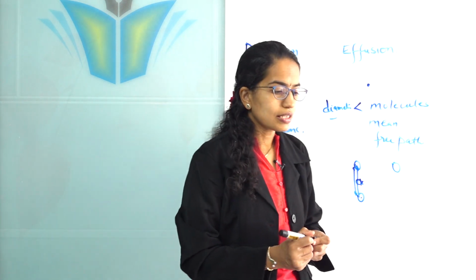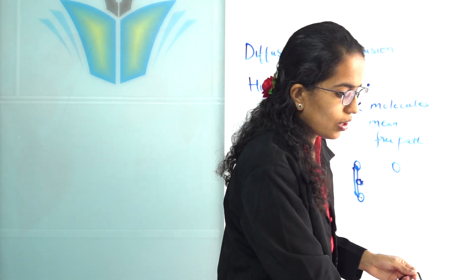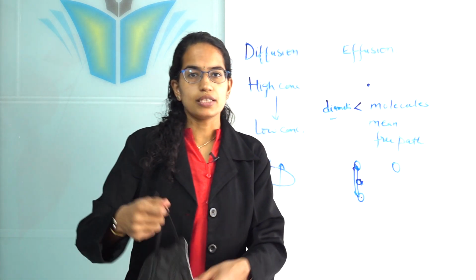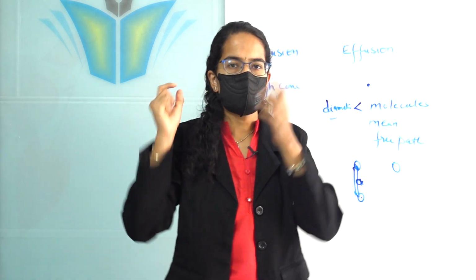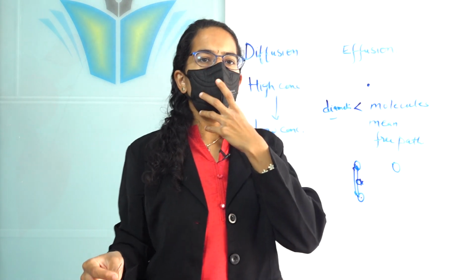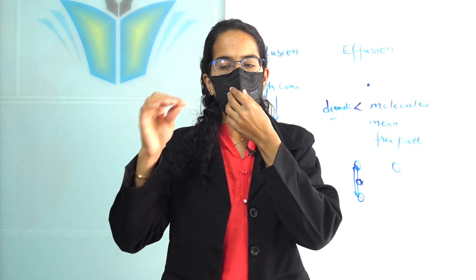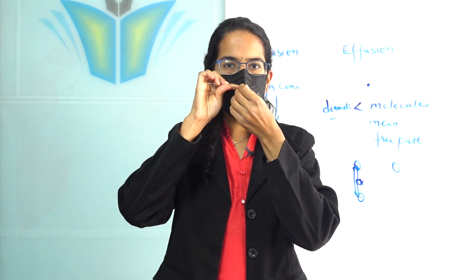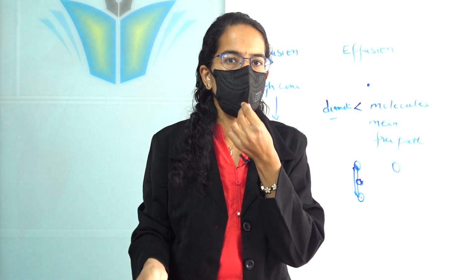Let me have a simple demonstration here to explain you. So I have this mask. Now I am wearing this mask. What I do is I exhale inside the mask, so there is a lot of carbon dioxide. Now what I do is I simply prick it. Don't try it by yourself, you might get hurt.